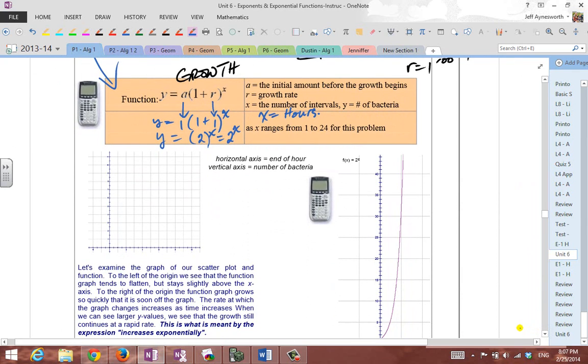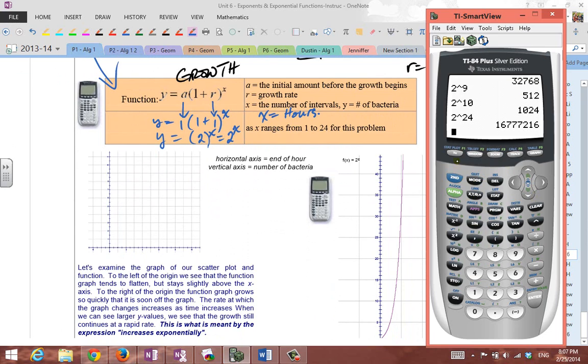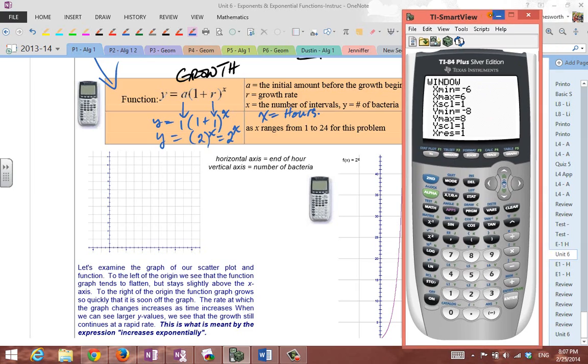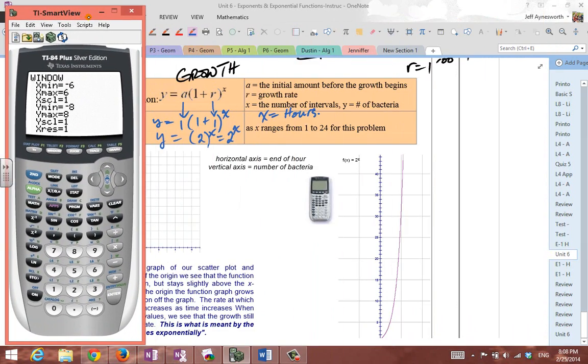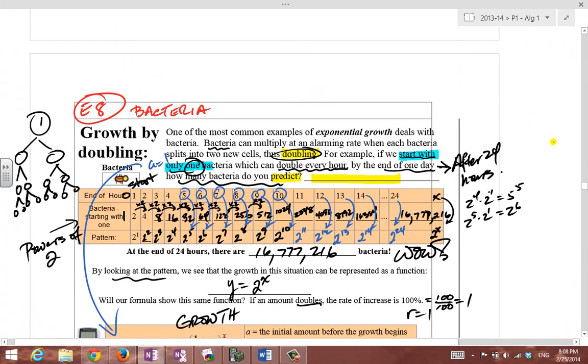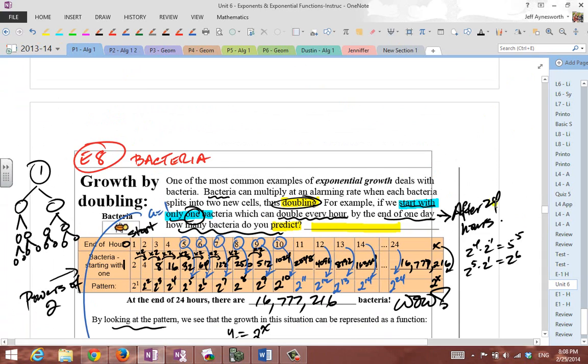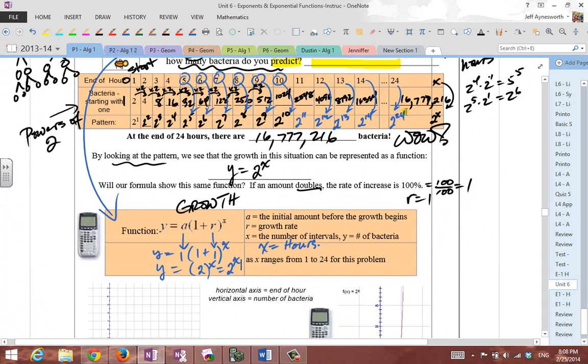We can go ahead and graph it and see what it looks like. We know what the function is, y equals 2 to the x. Let's go to the calculator here. Let's hit y equals. Put down 2 to the x power, this exponential function here. I think we better adjust the window, don't you think? Because if you look here, and you look at the table, so let's go up to the table here. Whoa, hang on. There we go. The table here, the y value is huge. It's 16 million. All right, 16 million.